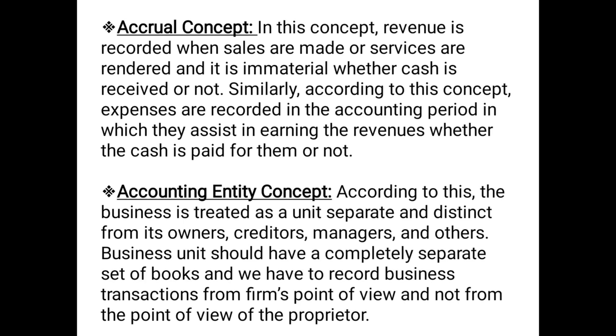The amount withdrawn by the proprietor for his personal use is treated as drawings. The amount which the proprietor withdraws out of the capital for personal use is treated as drawing, since they are two different identities. It is because of this concept that the personal transactions, properties, investments, etc. of the proprietor are not mixed with those of the business, because business and businessman are two different identities. So this was the accounting entity concept.